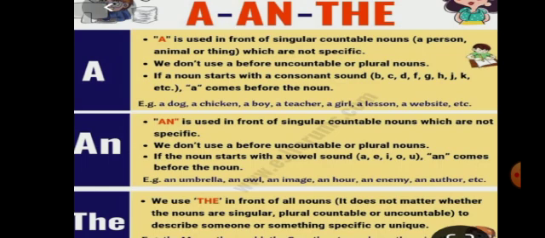The. We use the in front of all nouns. It does not matter whether the nouns are singular, plural, countable or uncountable, to describe someone or something specific or unique. The is used for the unique or something specific which is not usual. The sun, the moon, the earth, the rain. All these words take the because these are specific.